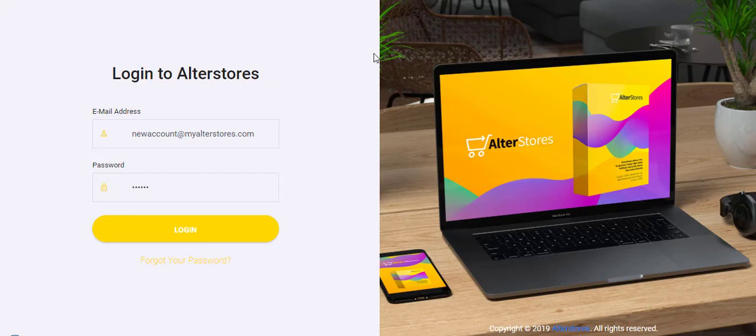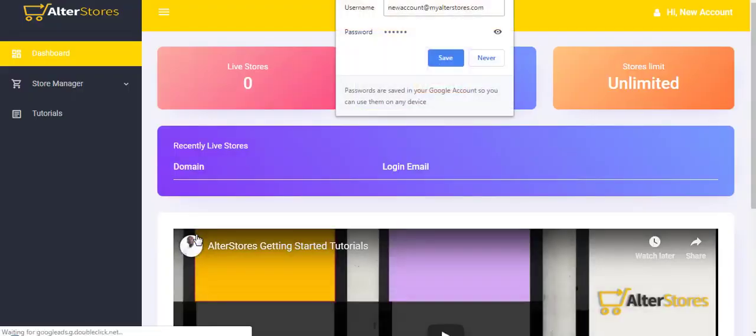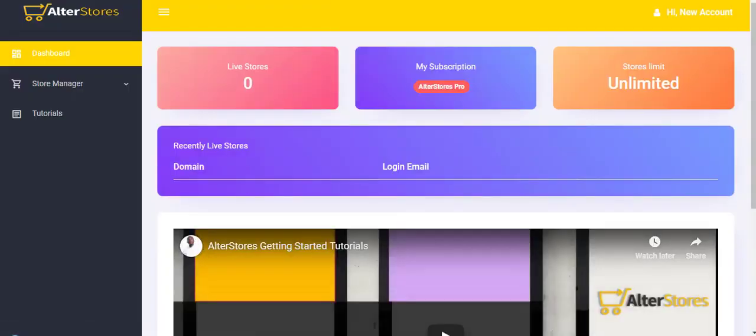So once you're on this page, depending on what account offer you have, if you own an Elite account or a Pro account, when you log in, this is the dashboard you are certainly going to see the first time. The Elite is limited to creating just 30 stores, I think so, while Pro users, professional users, have the entitlement to create unlimited stores, and that shows the unlimited possibilities of making good money using AlterStores.